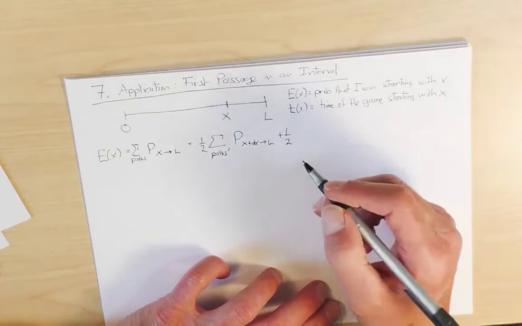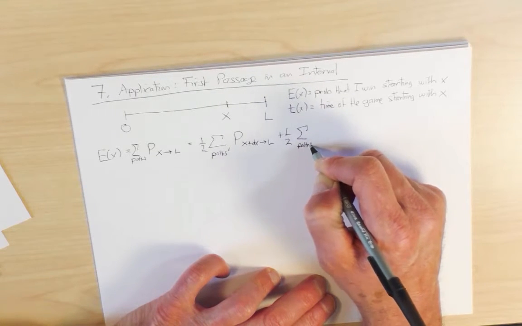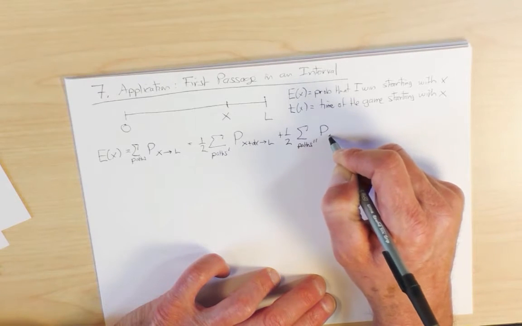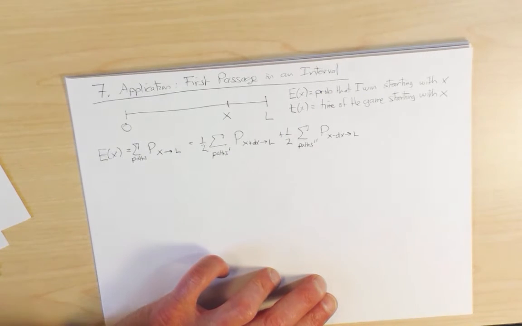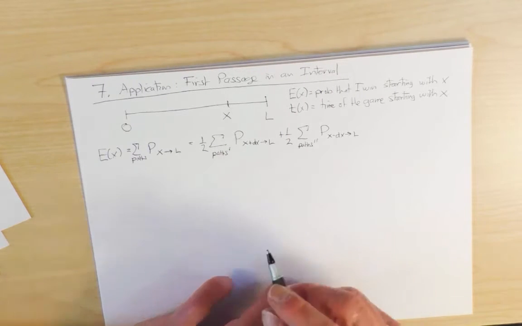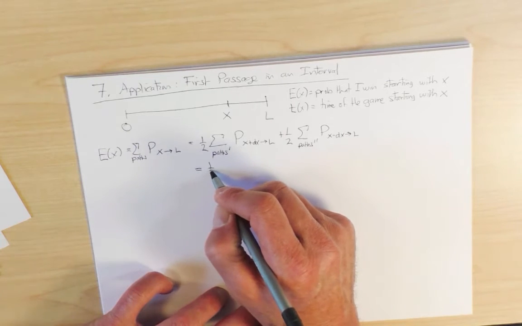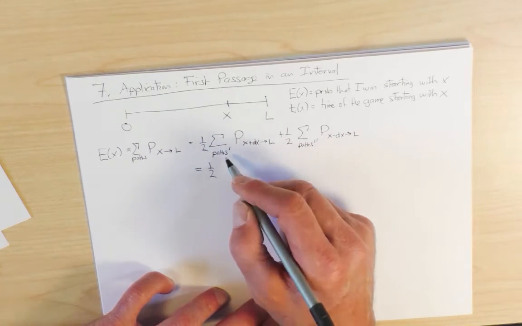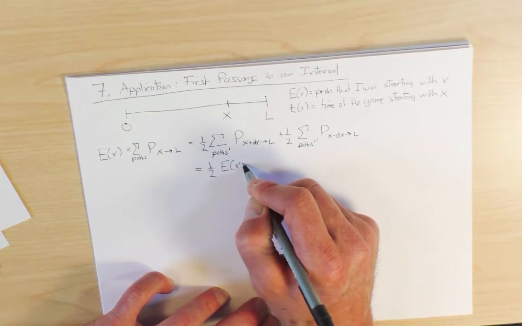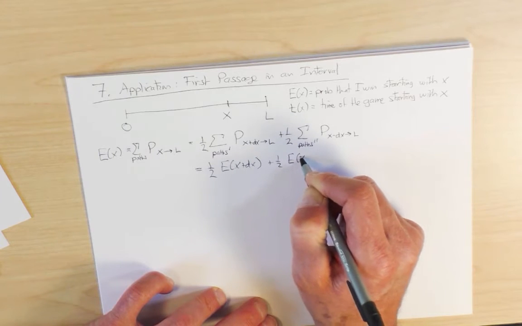And then I have to sum up over all paths double prime the probability of starting at X minus dx and ending up at L. But now let's look at what this equation really says. The first term, 1/2, is nothing more than the exit probability starting at X plus dx, so we have E of X plus dx. And the second term is 1/2 E of X minus dx.